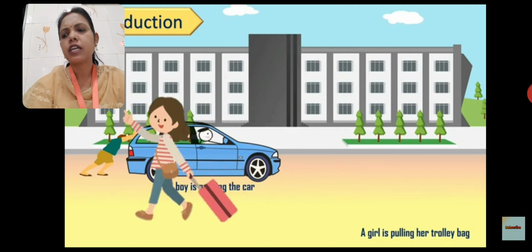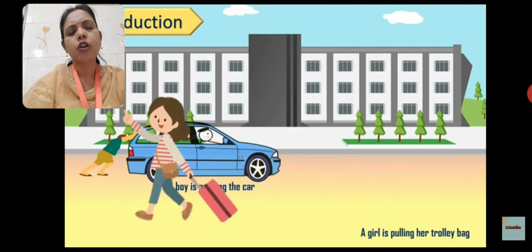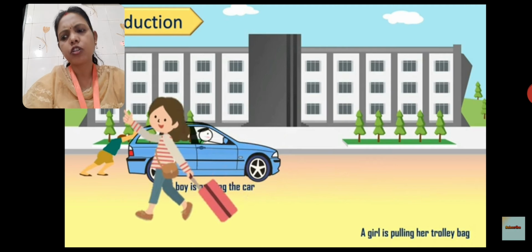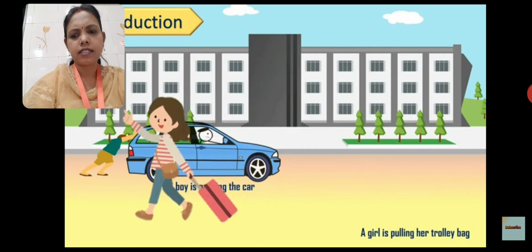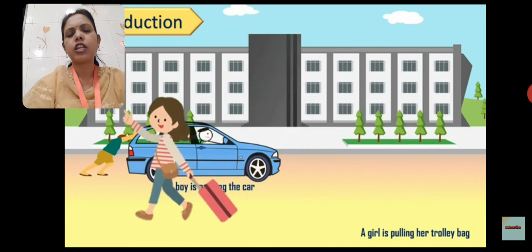In our second picture, the girl is pulling her trolley. It means she is changing the motion of the trolley every time. We see the girl is pulling the trolley back.